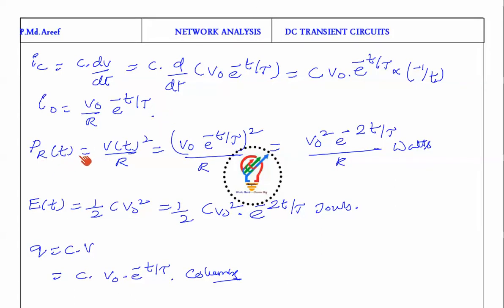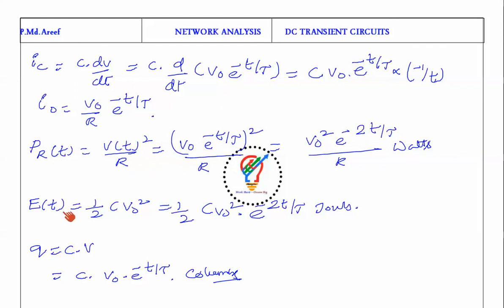So PR of t is equal to V of t squared by R, since the power across a resistor is V square by R. V of t is the common voltage between the resistor and capacitor, which is why I am taking V of t here. That is equal to V naught into e power minus t by tau, whole square, by R, which is V naught square into e power minus 2t by tau, divided by R. The importance of this e power minus 2t by tau is that it indicates the resistor is dissipating power 2 times faster than the charging of the capacitor.